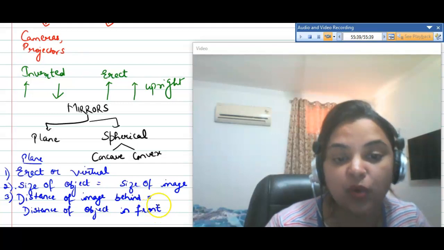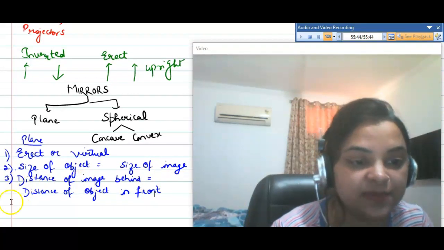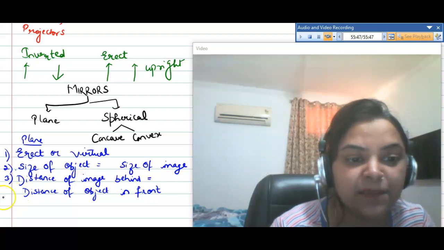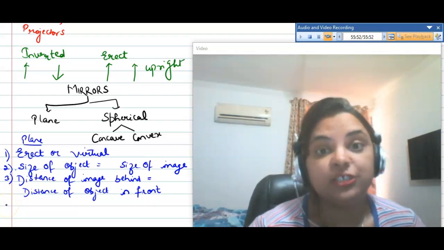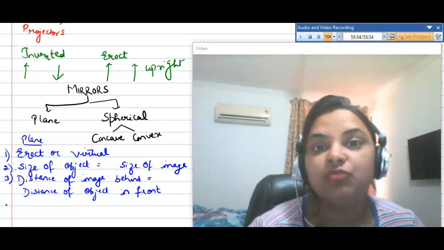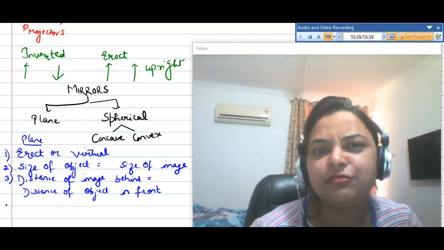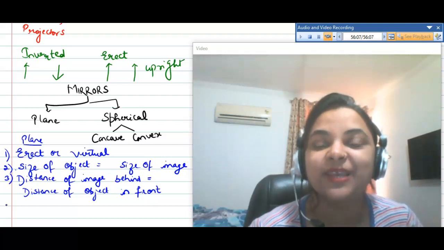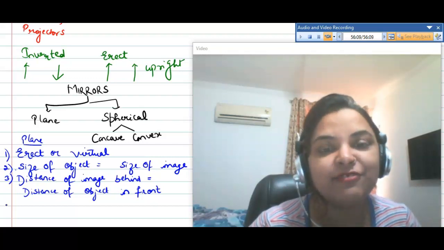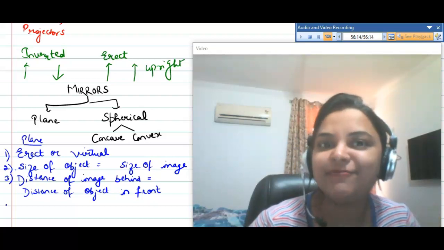One more property of plane mirror, tell me what is left. Have you ever observed, if not you can try, when you lift your right hand, how it looks in the mirror? Amazing, it looks like the left hand of your body. If you raise the right hand, it appears to be the left hand.